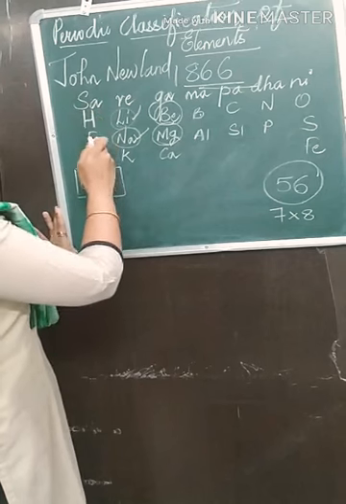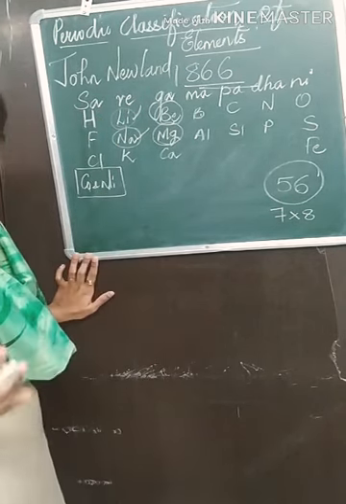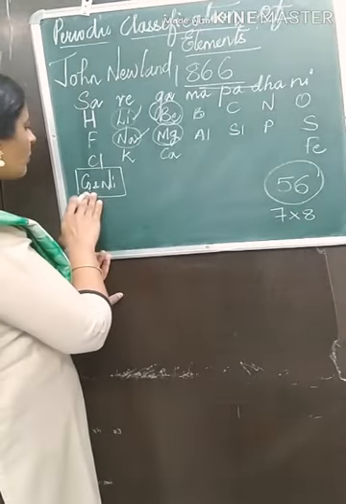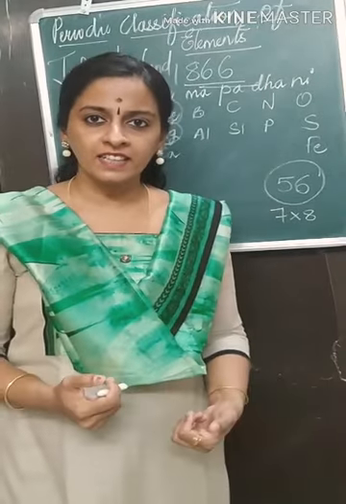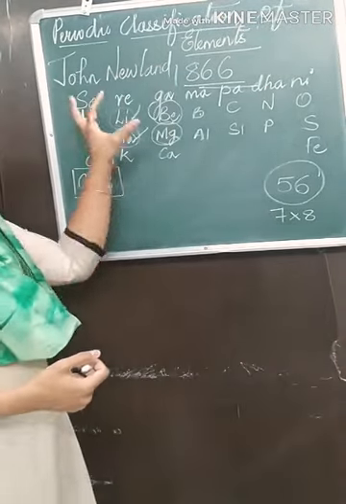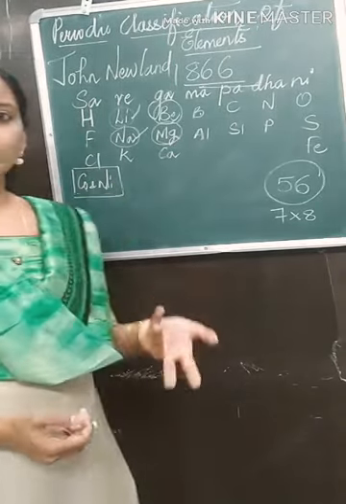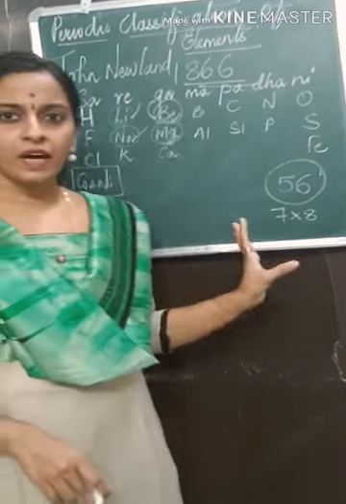Again, hydrogen, fluorine, chlorine, and he kept cobalt and nickel. Chlorine and the others are halogen gases, whereas he kept cobalt and nickel with those halogens. Cobalt and nickel are metals. Again, this classification is wrong. How can properties of metals and halogens be the same? These were the defects of the classification given by Newlands.